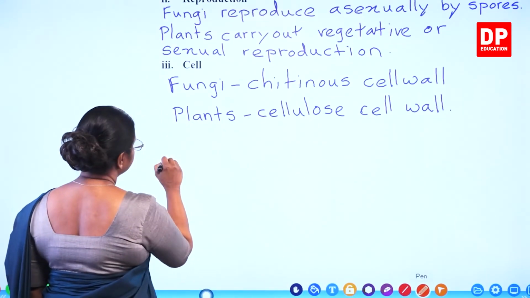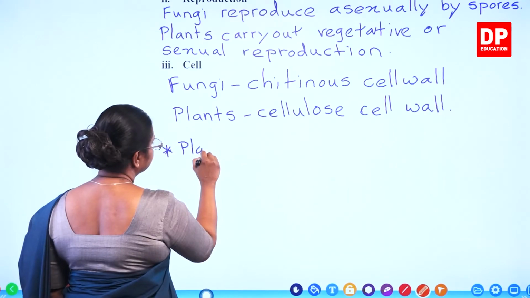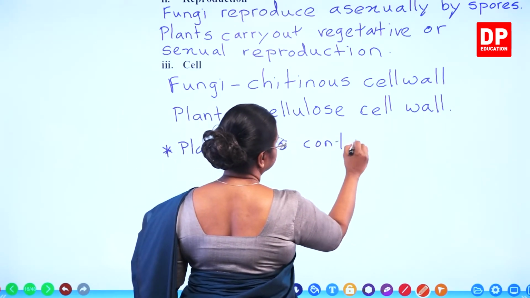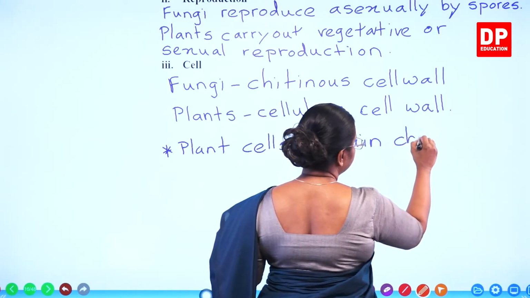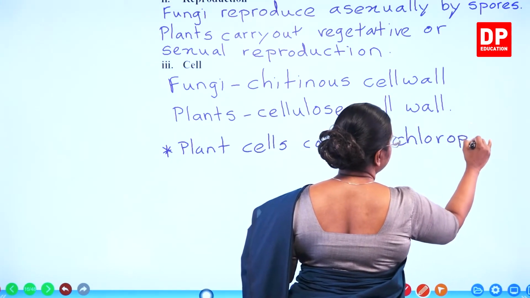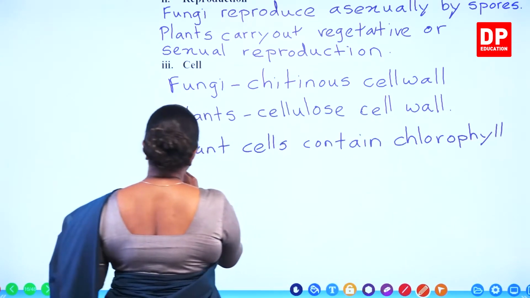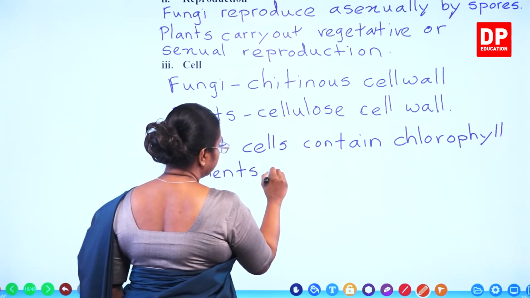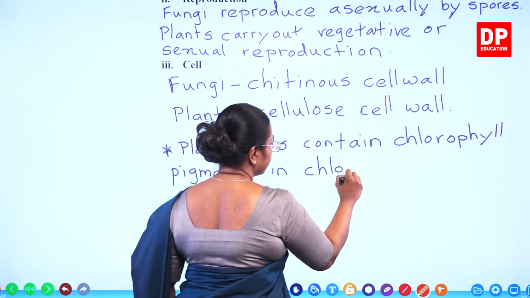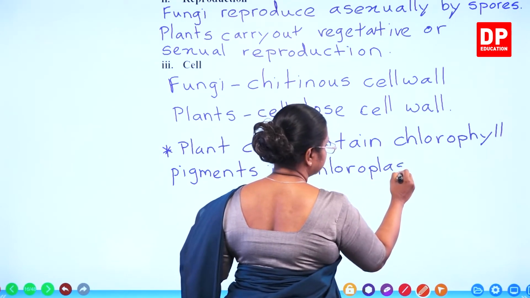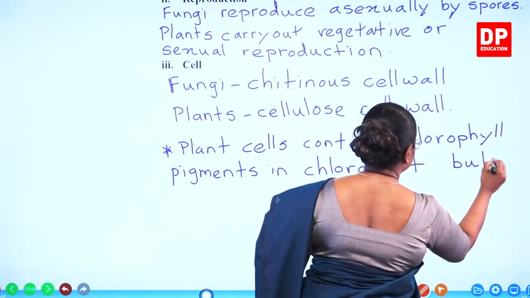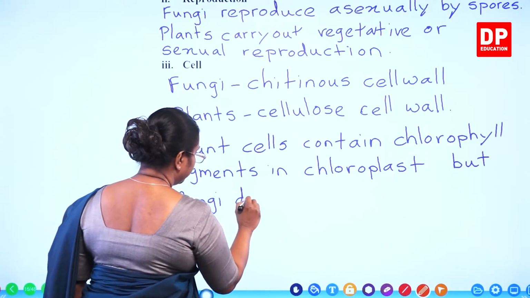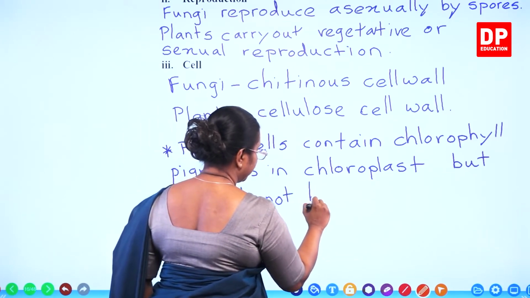So the next one we say plant cells contain chlorophyll pigments in chloroplast, but fungi do not have it.